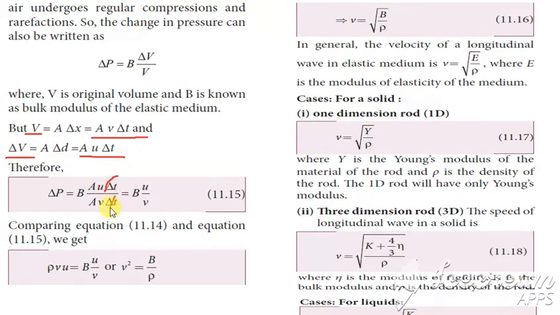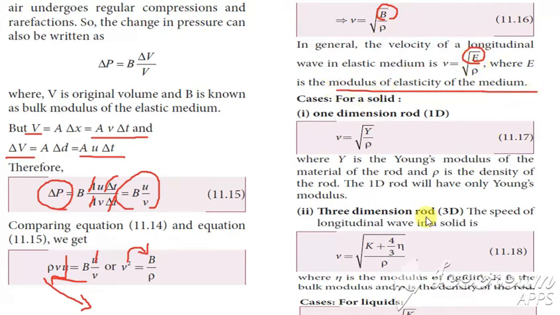So del t gets cancelled, A gets cancelled, and we get B into u divided by v, and del p is also equal to rho v into u, is it not? Now on both sides u gets cancelled, bringing v to this side and rho down. So we get v squared equal to B divided by rho. Taking the square root, v is equal to root of B divided by rho. Instead of B, we can also write it as E, because that is the modulus of elasticity.